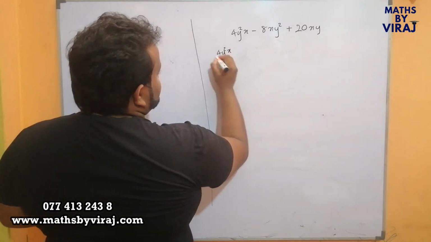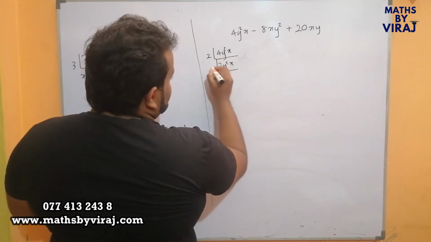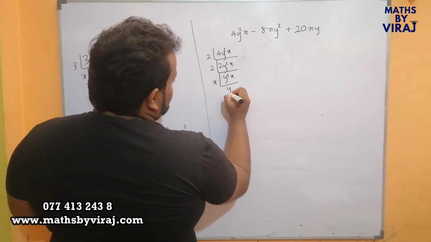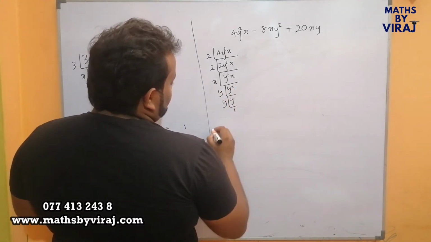4y squared x, we start dividing by 2, 2y squared x, divide this by 2, y squared x, divide this by x, y squared, y, and 1.